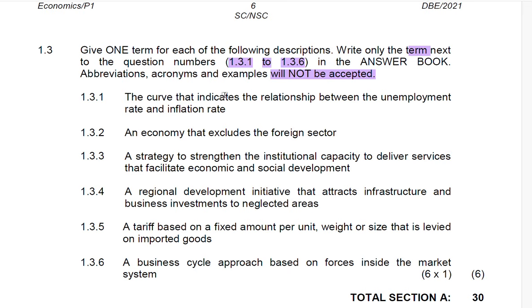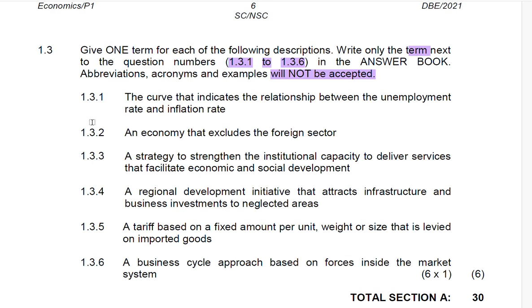For this question, you need to recall the term that you would have learned in class. Since I'm assisting you with the papers, my assumption is that you have already learned in class, so our focus is to remind ourselves what each and every certain thing relates to.